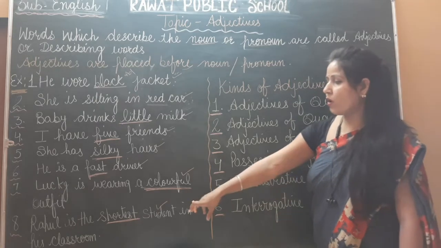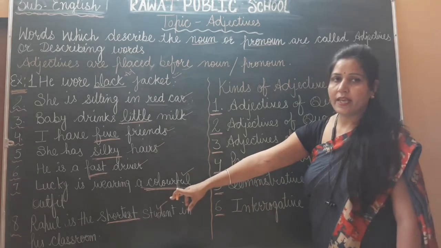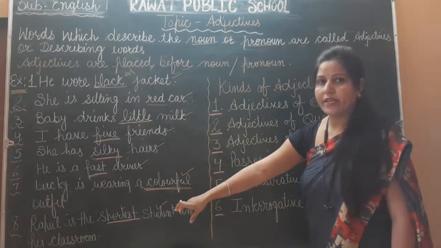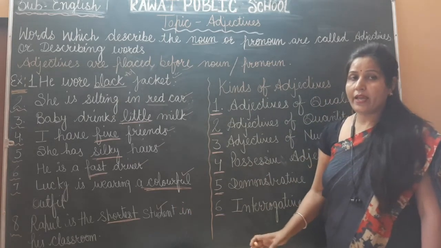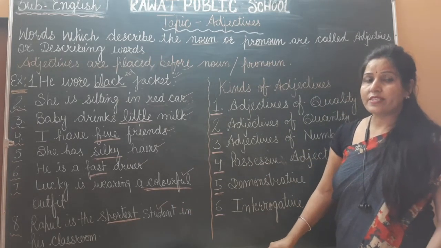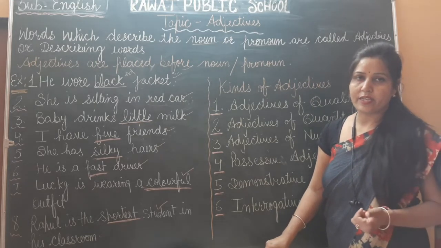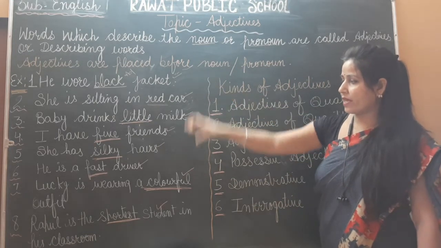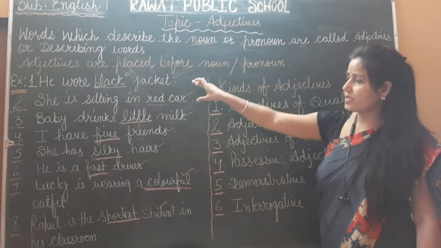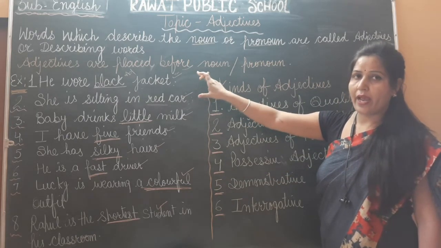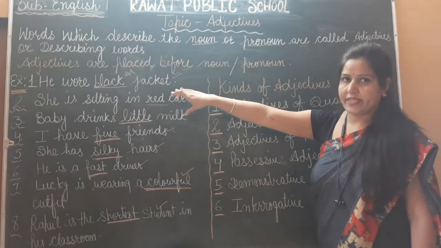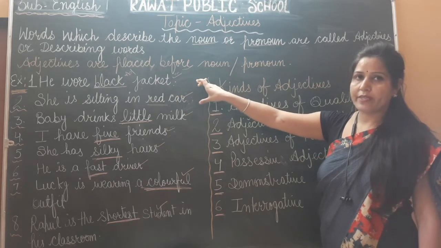Shortest is an adjective and student is a noun, and as I told you, the word describing the noun and pronoun will be an adjective. I have explained in every sentence what is the noun and what is the adjective. I hope now it is clear.